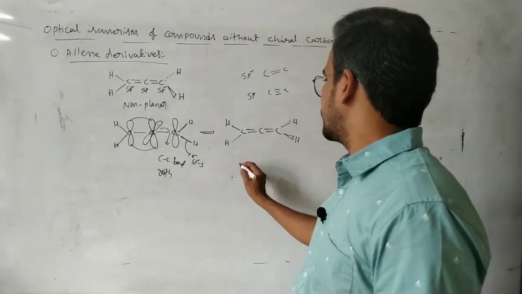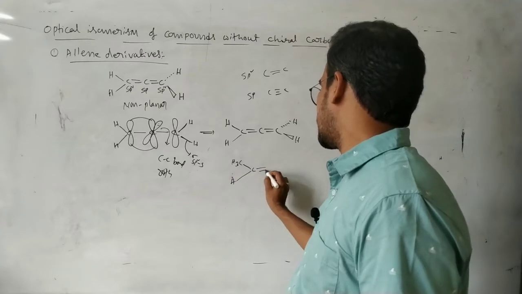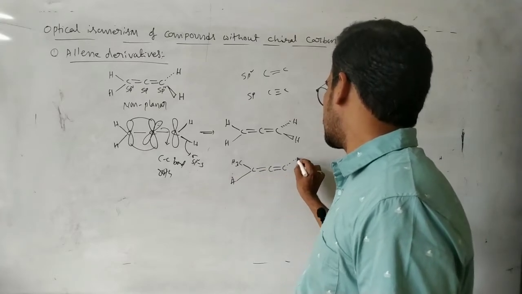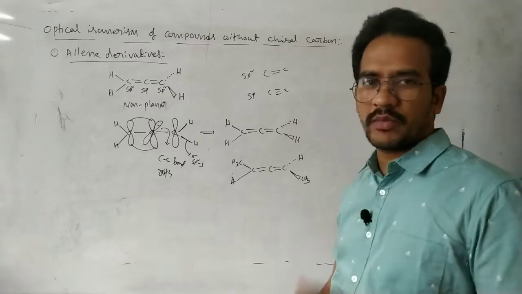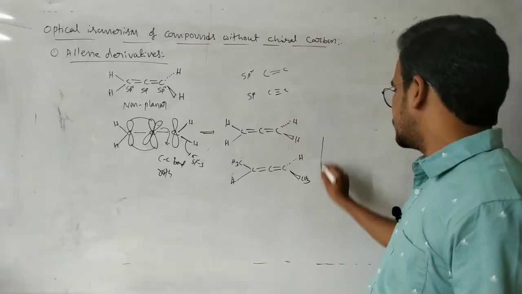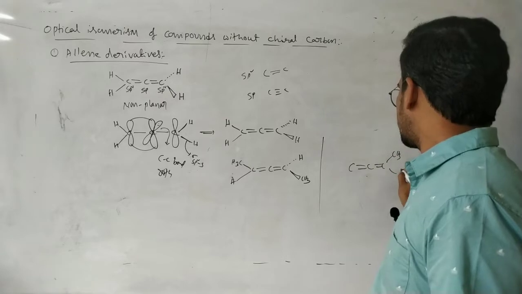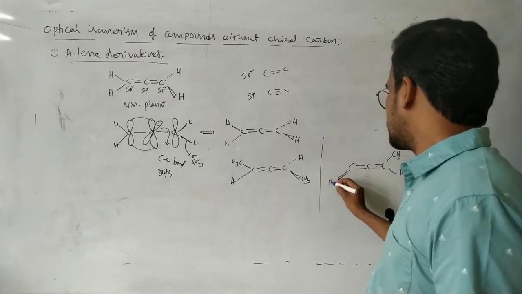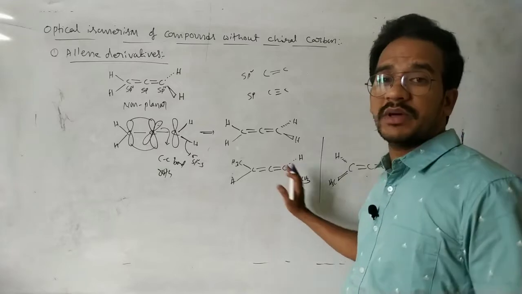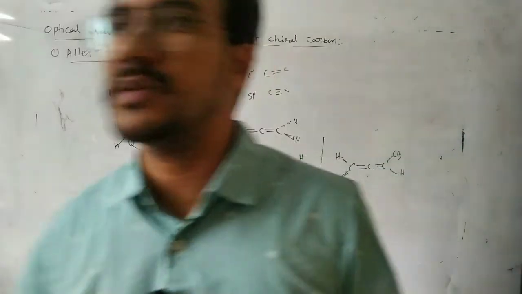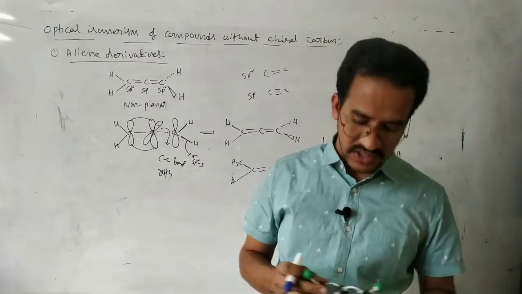Now see this one: CH3 and hydrogen on one carbon, double bond, double bond, and hydrogen and CH3 on the other end. That is one molecule. Now I am taking its mirror image: C double bond C double bond C, with CH3 and hydrogen. These two are mirror images and are not superimposable. You can see it here.